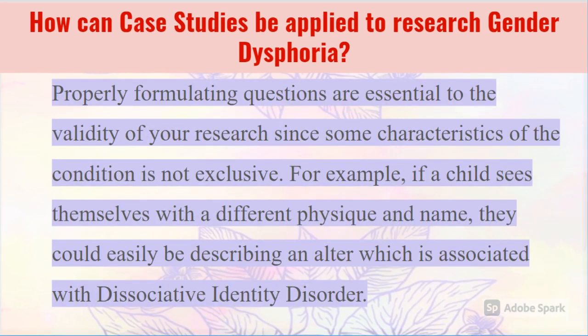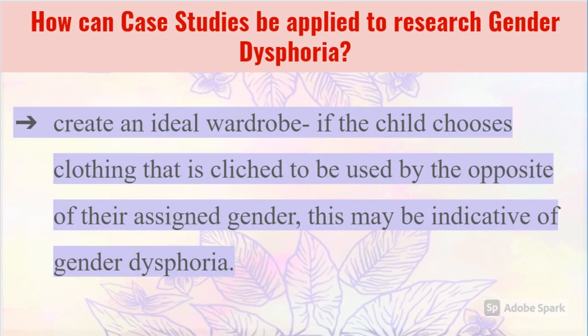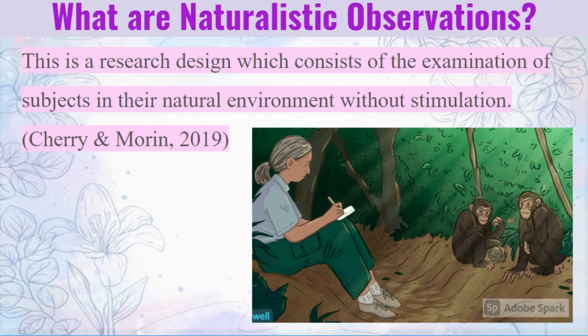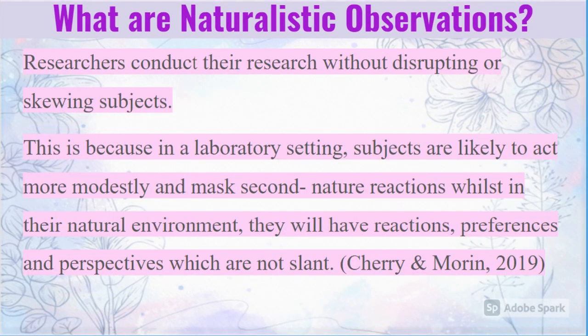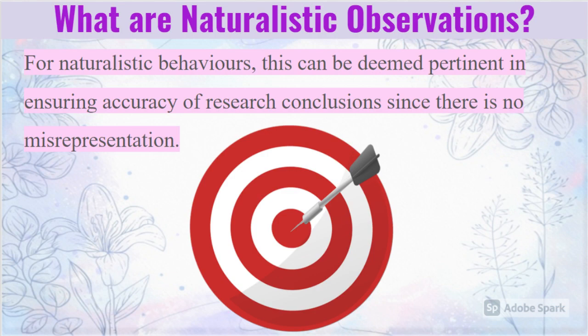Properly formulating questions is essential to the validity of research since some characteristics of gender dysphoria are not exclusive. Ask the subject to create an ideal wardrobe. What are naturalistic observations? This is a research design which consists of the examination of subjects in their natural environment without stimulation. In a laboratory setting, subjects are likely to act more modestly and mask second-nature reactions, whilst in their natural environment, they will have reactions, preferences, and perspectives which are not slanted. This is pertinent in ensuring accuracy of research conclusions since there is no misrepresentation.